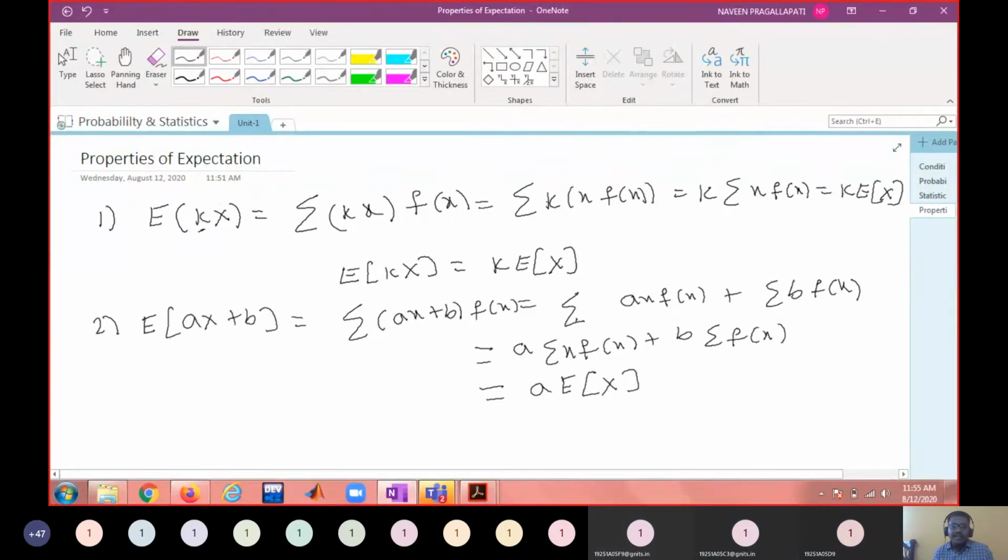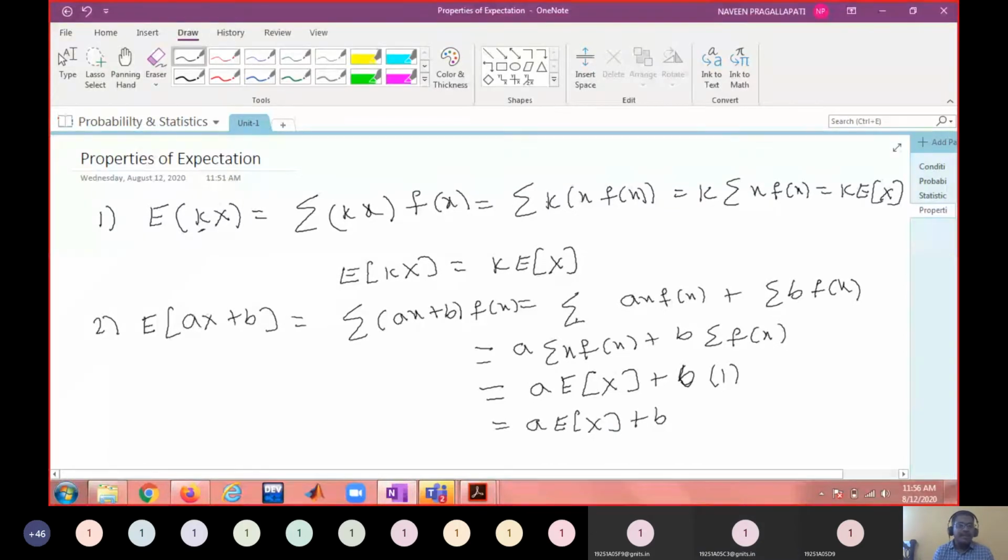Plus, what is sigma f of x? It is 1, because that is the property of a mass function: the sum of all probabilities must be equal to 1. So this is a into E of x plus b.